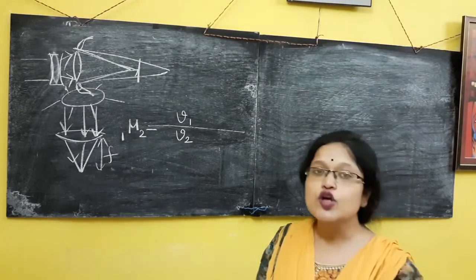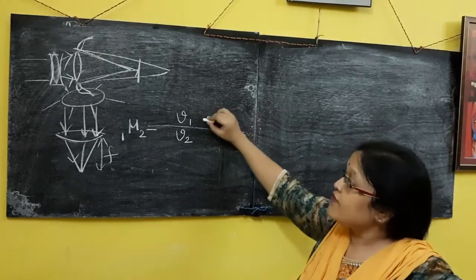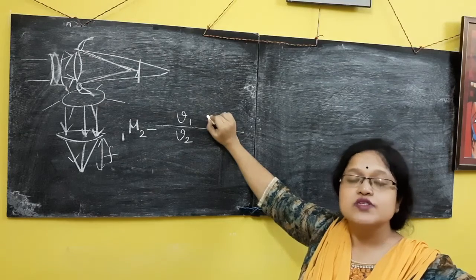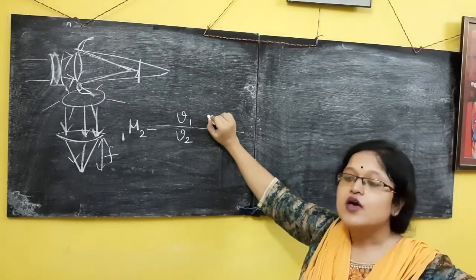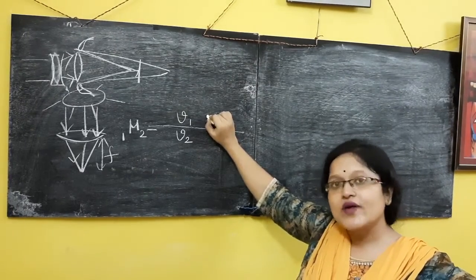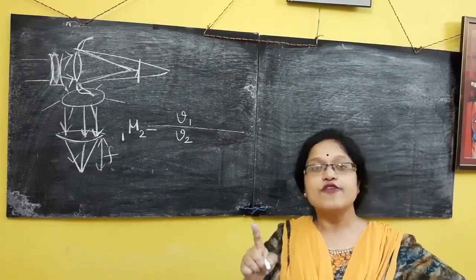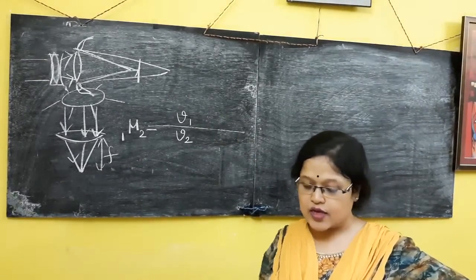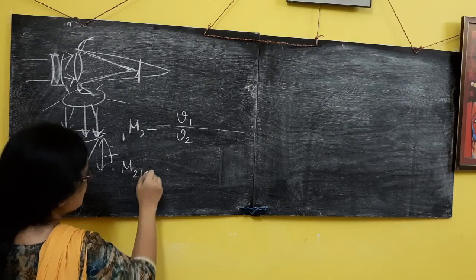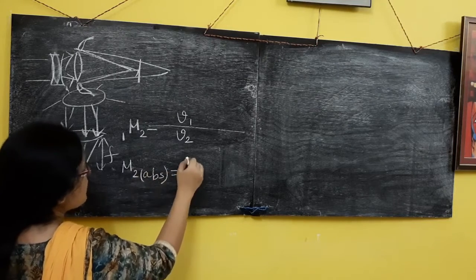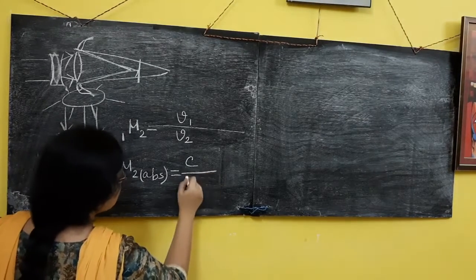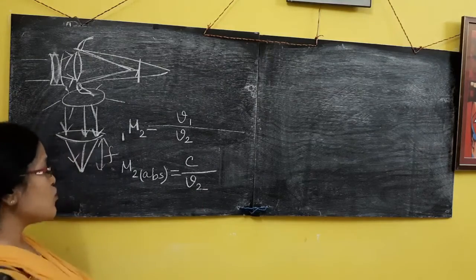Same thing, absolute refractive index. If the first medium is vacuum, more precisely, if I am calculating the refractive index of any medium with respect to vacuum, then the refractive index is called absolute refractive index. If I denote it as mu 2 absolute, then it will be C, the velocity of light in vacuum or air, divided by V2. Clear? That will be mu absolute.